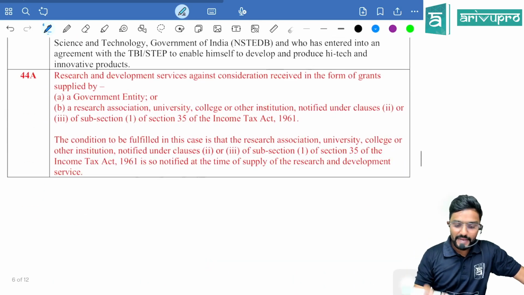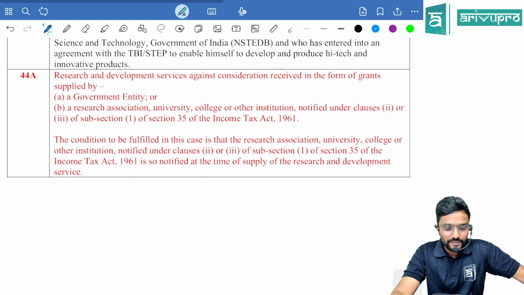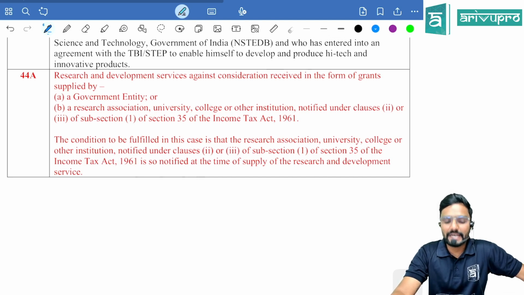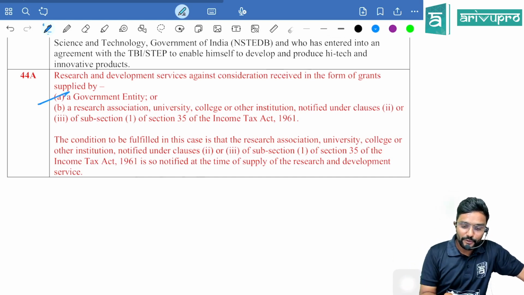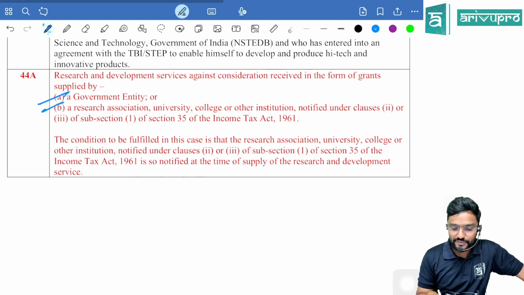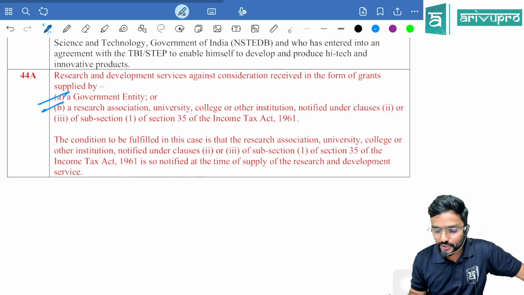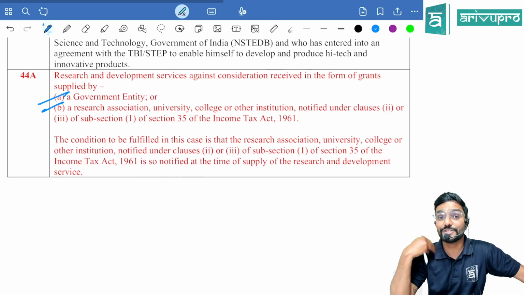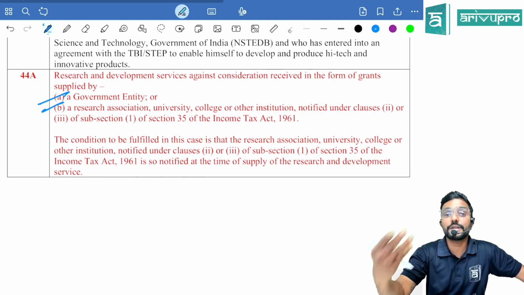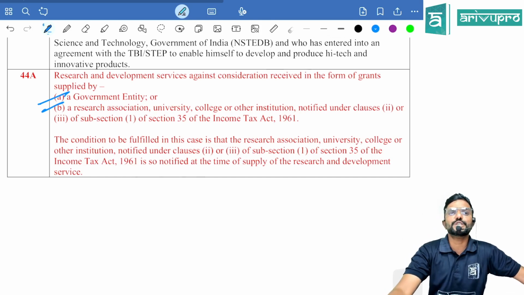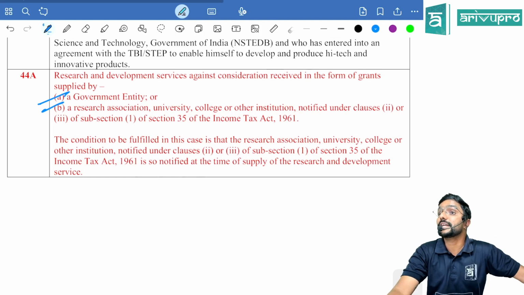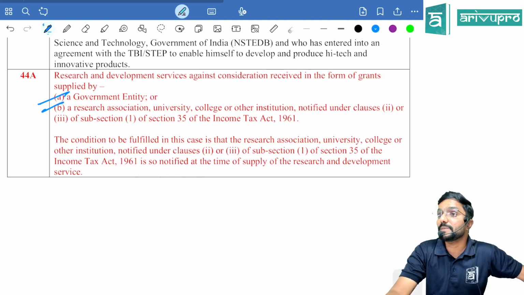Next, 44A, again a new entry. Research and development services against consideration received in the form of grants, supplied by, means who has given the grant, a government entity or a research association, university, college or other institution notified under the clauses 2 or 3 of subsection 1 of section 35. In income tax also, even though it is not related to my business, if I have contributed to the approved college, university, institution, then I can claim deduction under section 35 under the head PGBP only in income tax. They are talking about it.